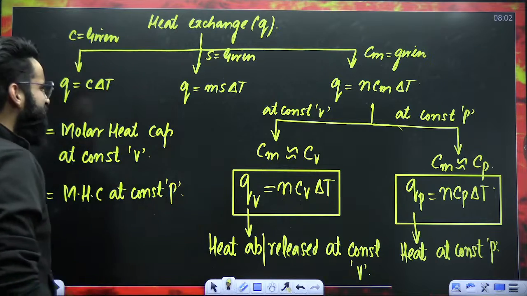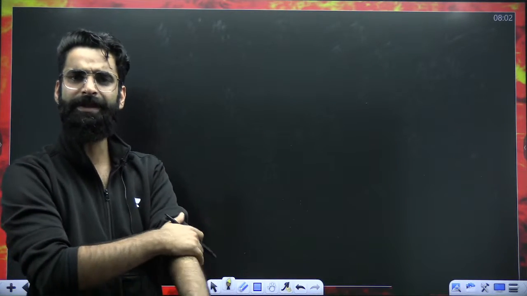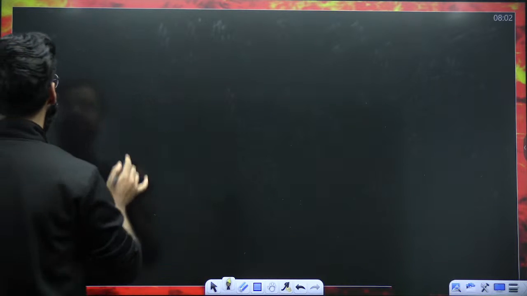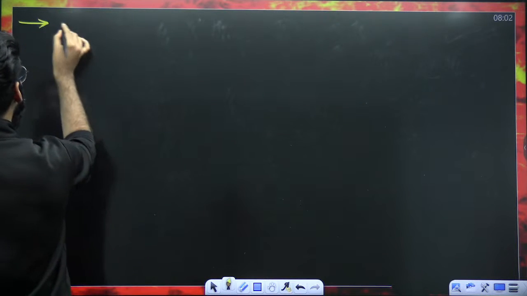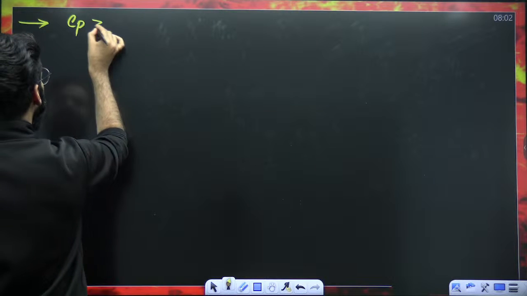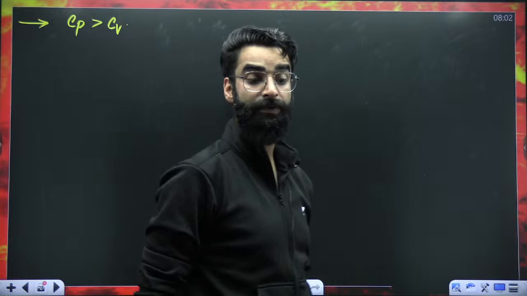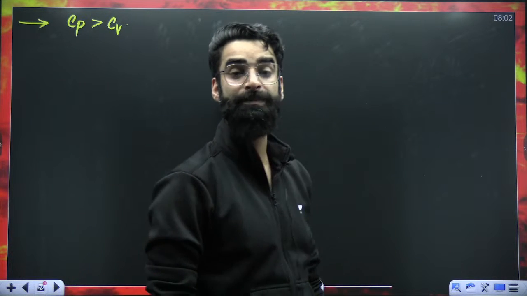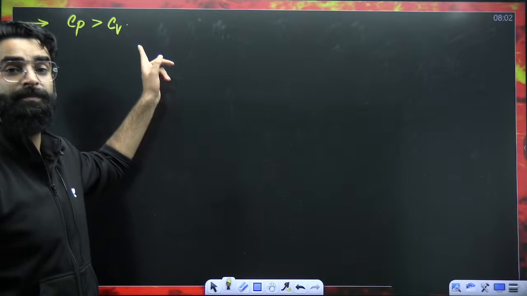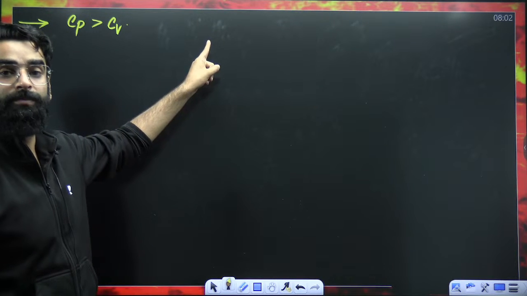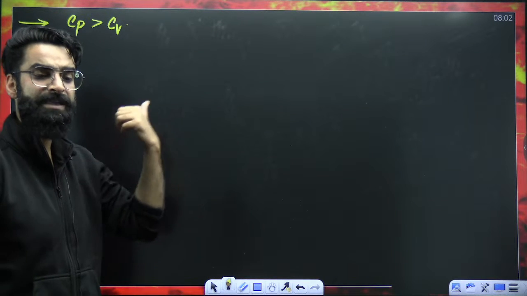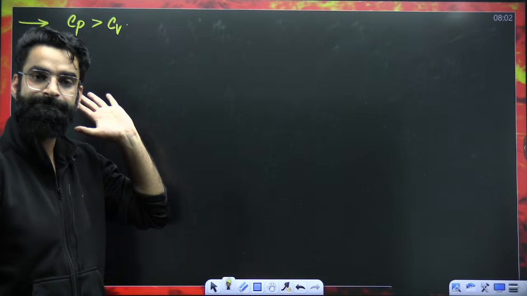Guys, there are few points which I would want you guys to remember directly from now onwards. Let's not go into the details. Let's remember them directly and try to apply them in the questions. Do remember a few important parameters. For a particular gas, Cp value is always greater than Cv. What is Cp? Molar heat capacity at constant pressure. Cv is molar heat capacity at constant volume. For a particular gas, its Cp will always be greater than Cv.